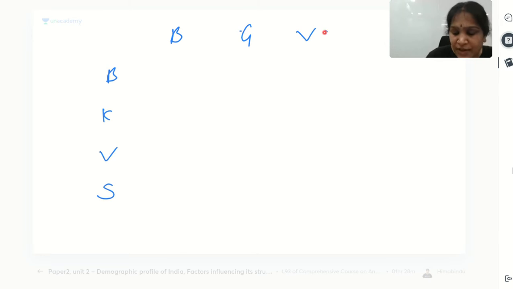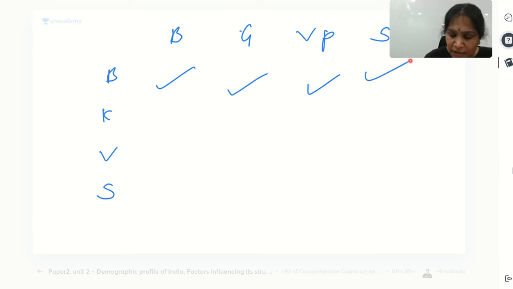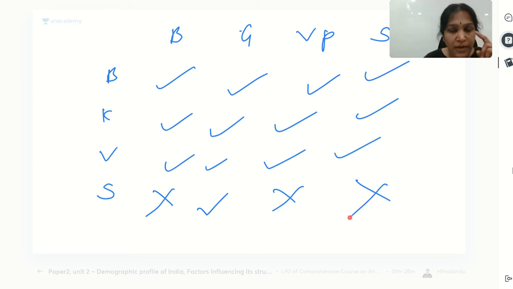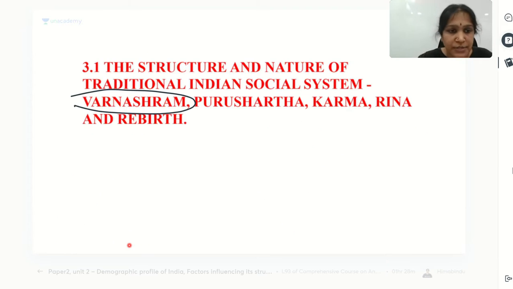Brahmacharyashram, Grihasthashram, Vanaprasthashram, Sannyasashram. For Brahmin, you have all the four. For Kshatriya, you have all the four. For Vaishya, you have all the four. For Sudra, you have this, you don't have these two. So this is the reason why we are calling it the Varnashram system. Understood? We have to call this the Varnashram system. I hope you understood this.